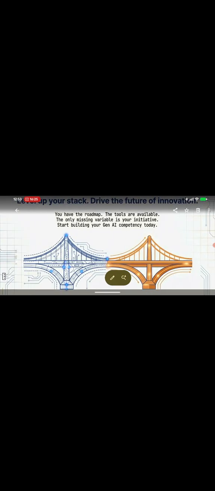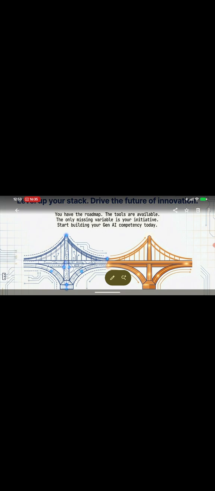Then we have mobiles with smartphones, then big data, and now we have AI, which is a required component in whatever solutions we build. So this is how the roadmap is, and we can learn our AI skills to grow.